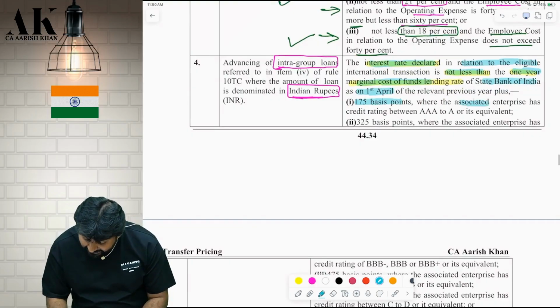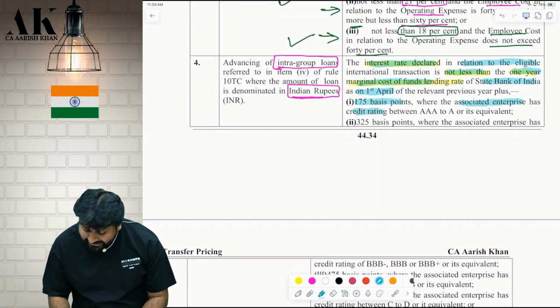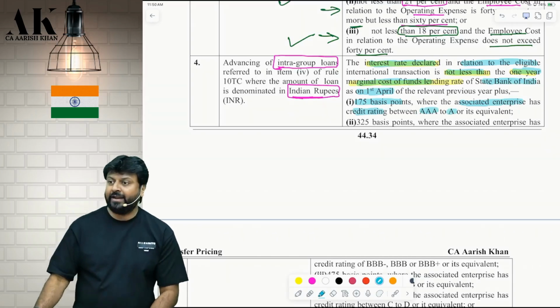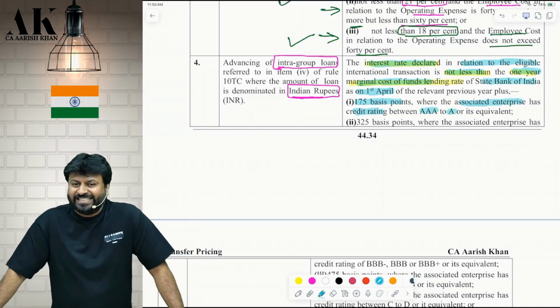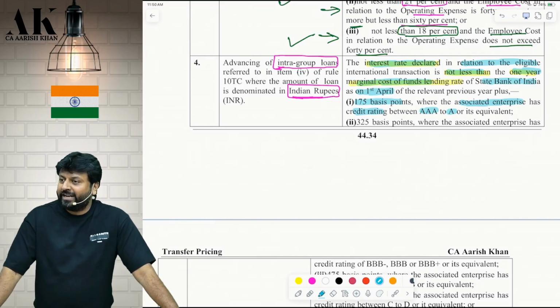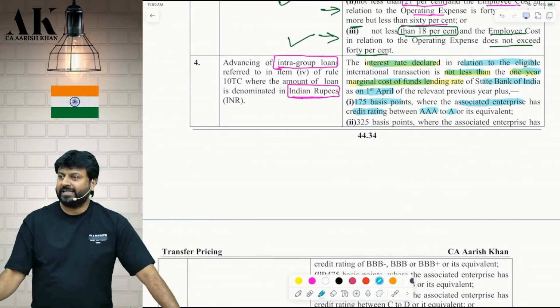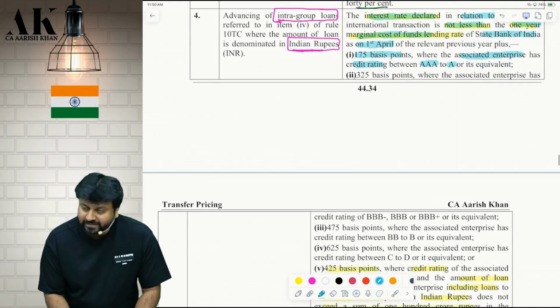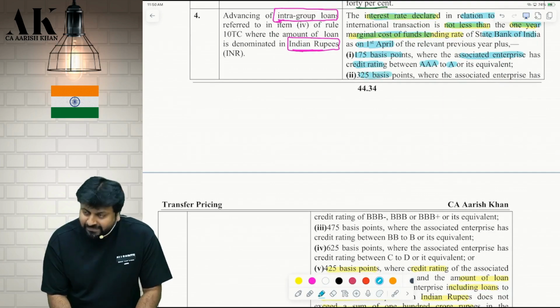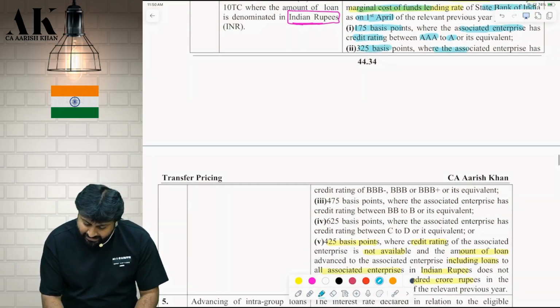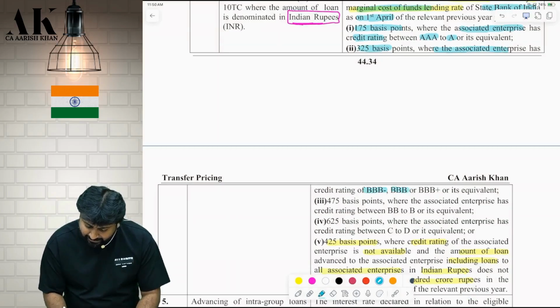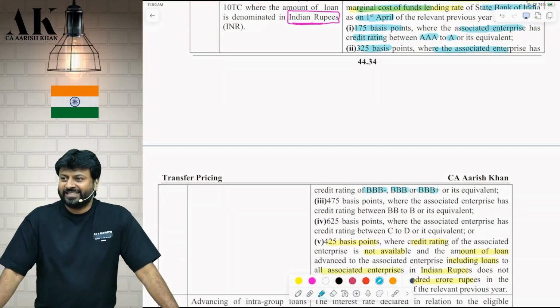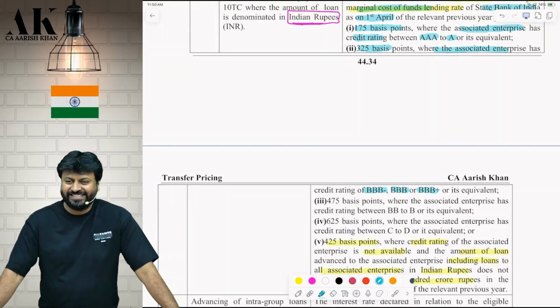Plus 1.75%, where the associated enterprise has credit rating between AAA to A. Did you understand? Who will give this AAA to A rating? A credit rating agency. Are you clear? Next. MCLR plus, where the credit rating is BBB minus, BBB plus. Check please. Are you clear?